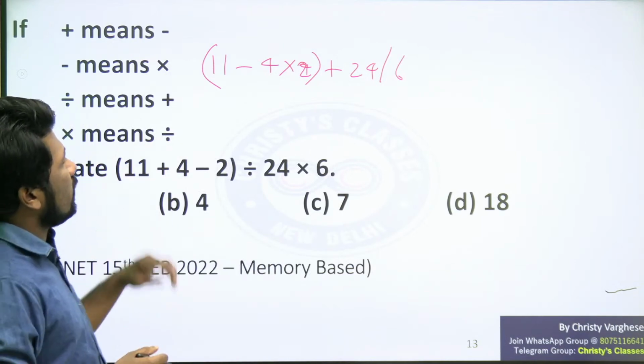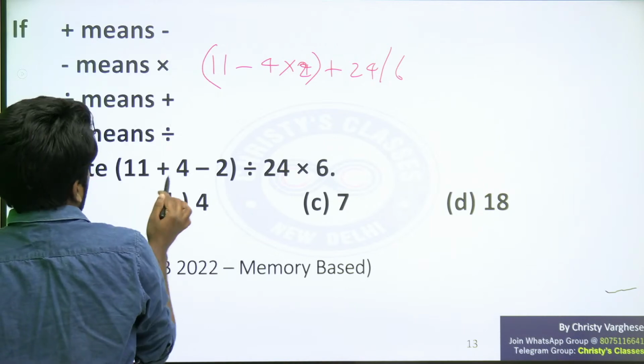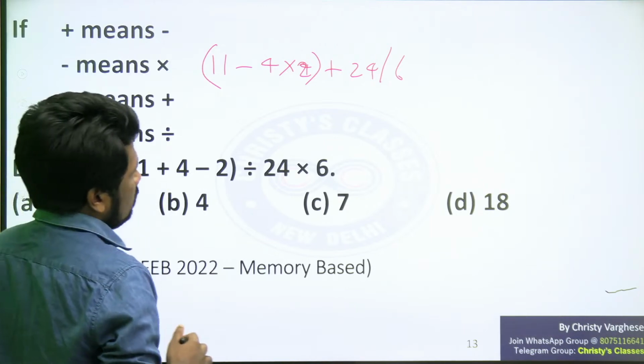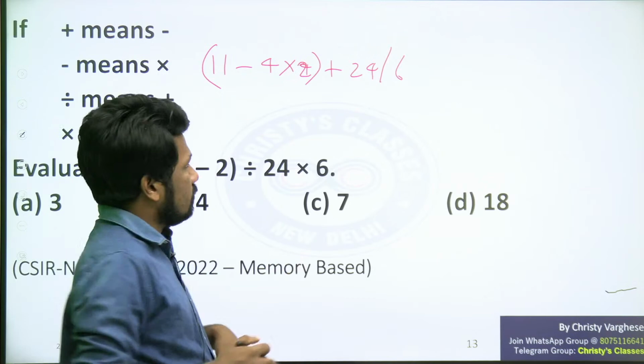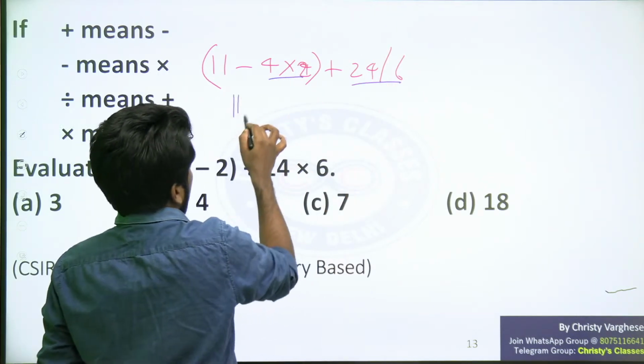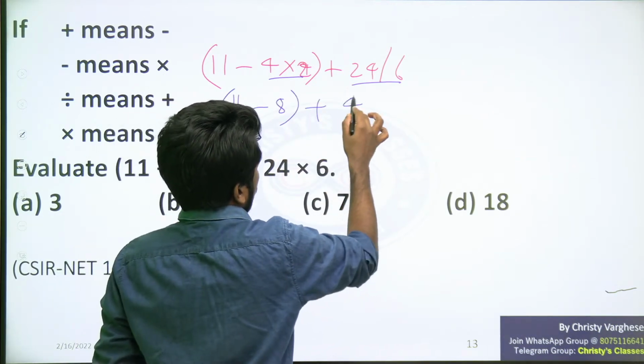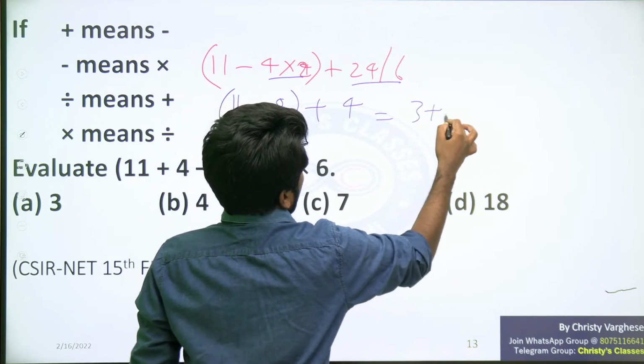So now simplify with the BODMAS rule. The BODMAS rule says brackets should be done first, and division and multiplication should be given preference over addition and subtraction. So 4 into 2 is 8, and you can do 11 minus 8 plus 24 by 6, which is 4. So that is 3 plus 4, 7 is the answer.